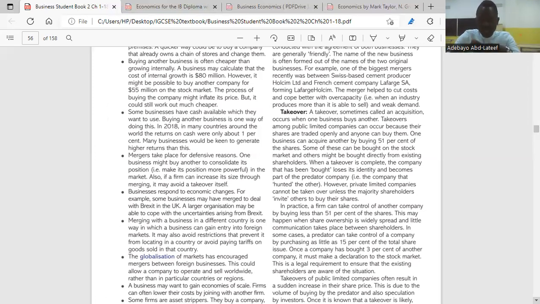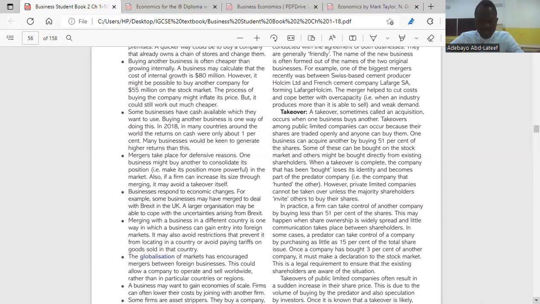Businesses are coming together to form a whole business. So we have 3 types of integration. We have horizontal integration, we have vertical integration, and we have conglomerate integration. So we start with horizontal integration. When you talk about horizontal integration, what does it imply? It implies that business A and business B are coming together because they are in the same level of production and in the same industry.